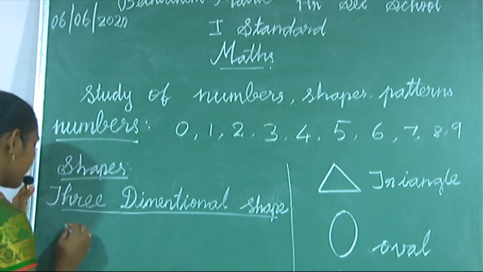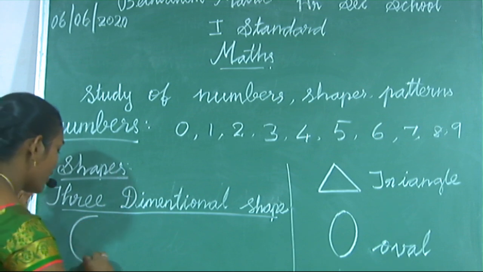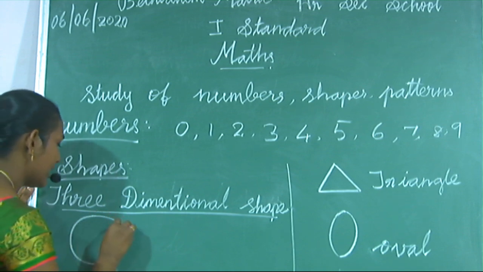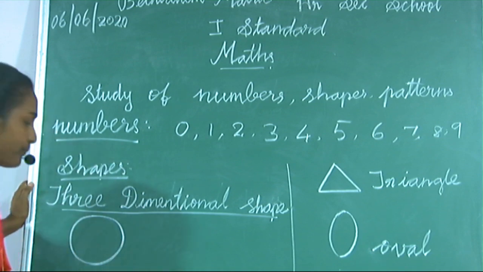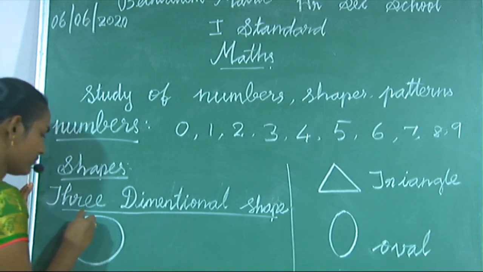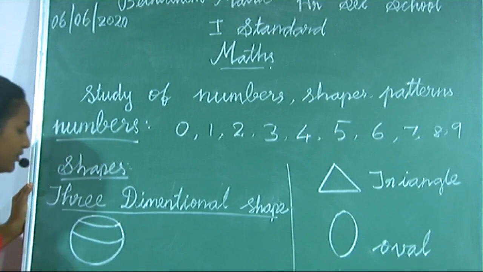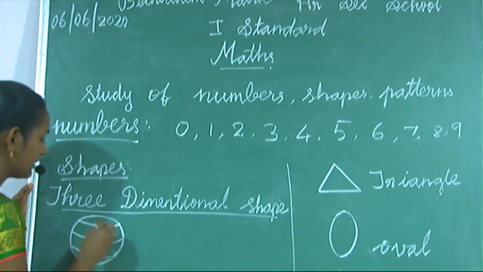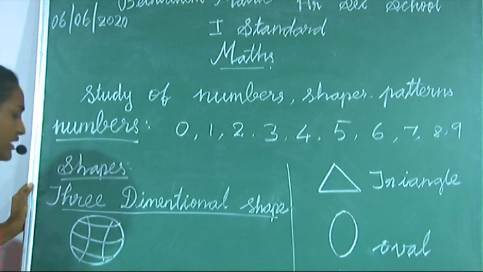Okay, see, we already know how to draw a circle. Again we are going to draw a circle. You draw one curved line like this. Sphere.